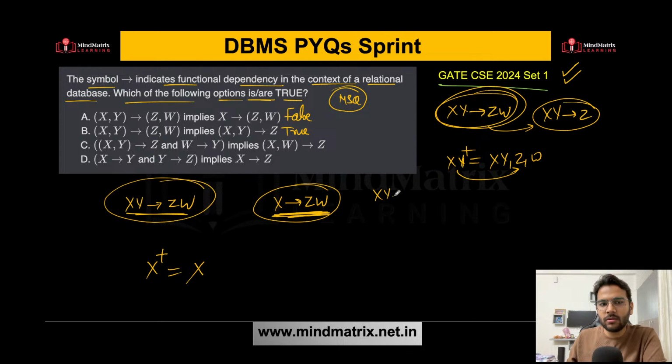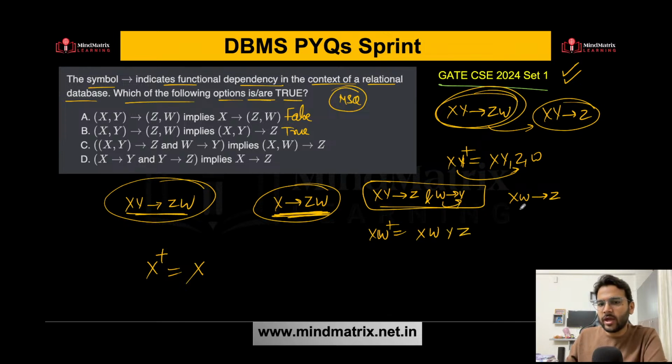XY determines Z and W determines Y. We need to use this, and we need to check whether this is implied or not. Again, the same thing. Find out XW closure using this one. So XW, W can determine Y and XY can determine Z. So XW determines Z. Yes. So this is also true. What about option D?